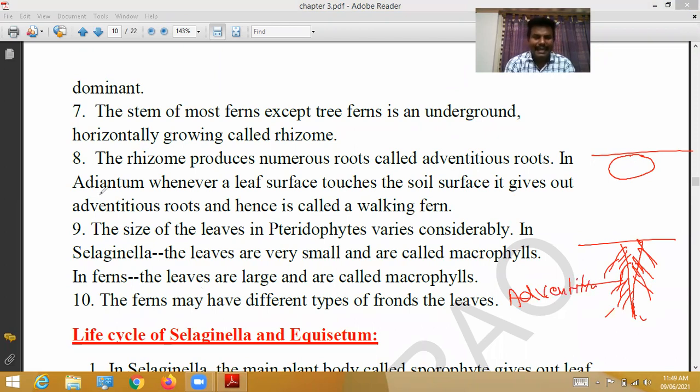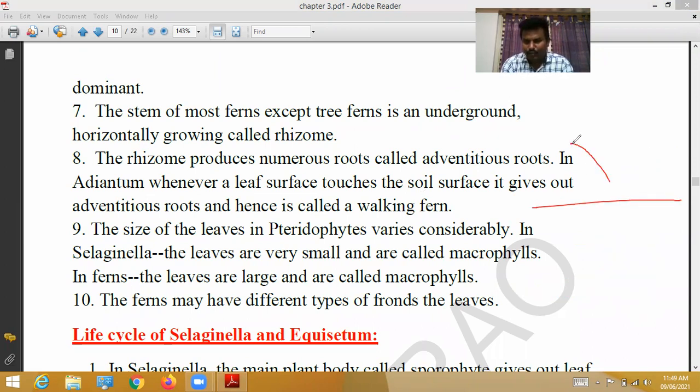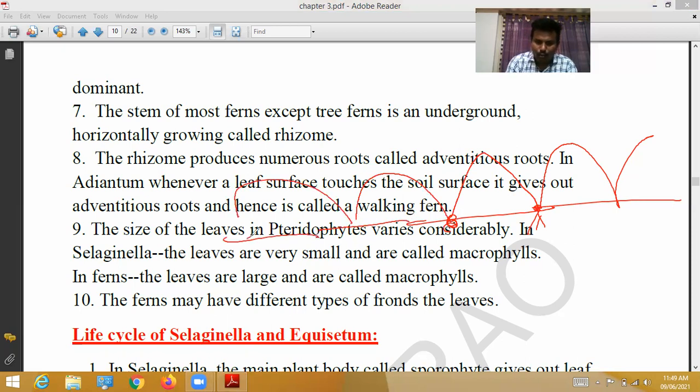In Adiantum, whenever the leaf surface comes in contact with soil, roots are formed there, and again leaves are formed. Like this it keeps walking. That's why it is called walking fern.